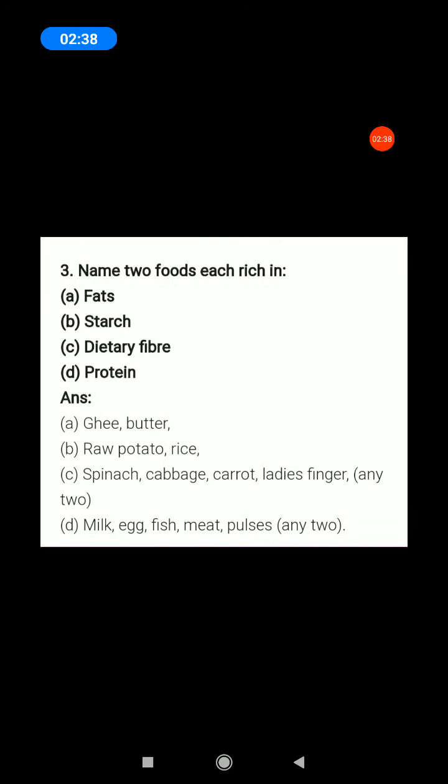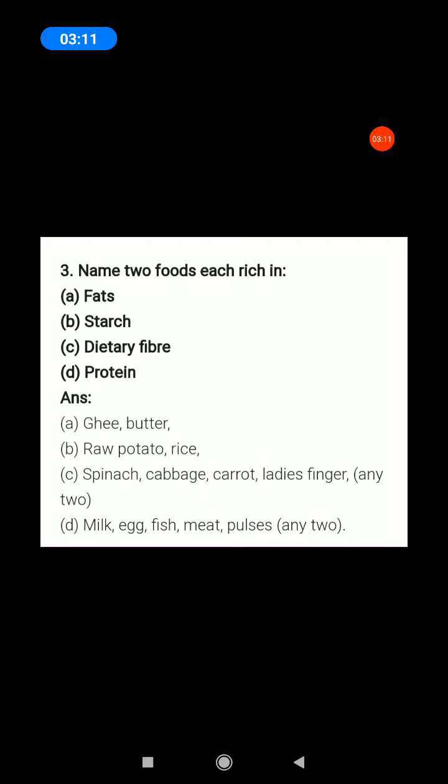Okay, next, third question. Name 2 foods each rich in: A. Fats. Answer is ghee, butter. All of you write the answer in your book. Next, starch: raw potato, rice.